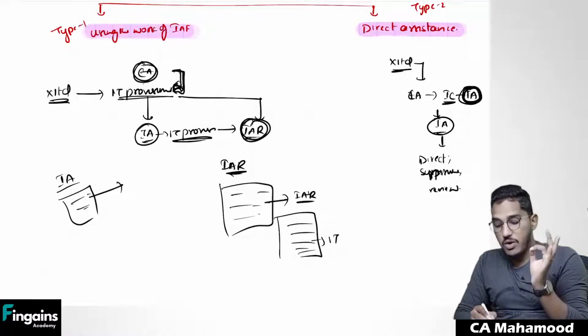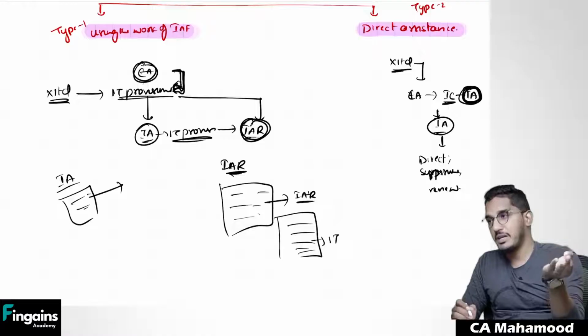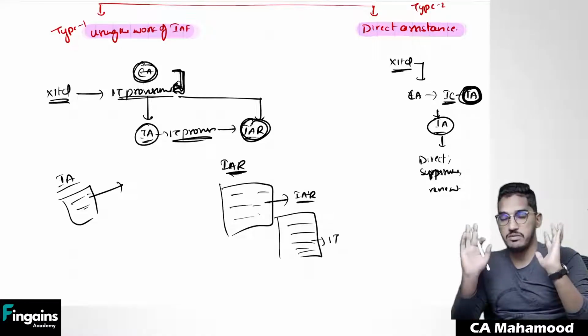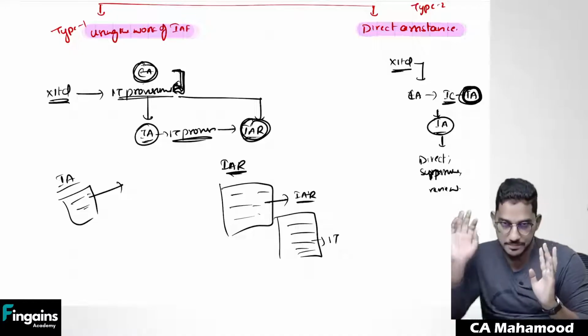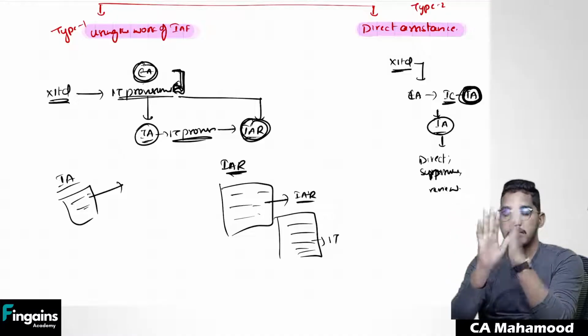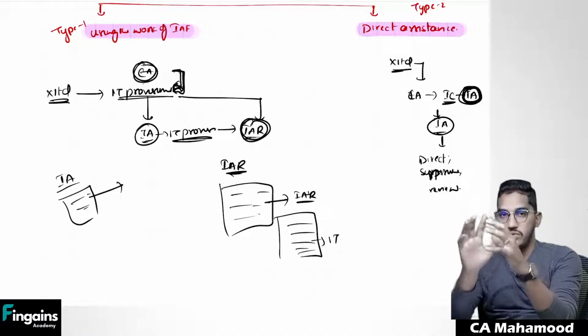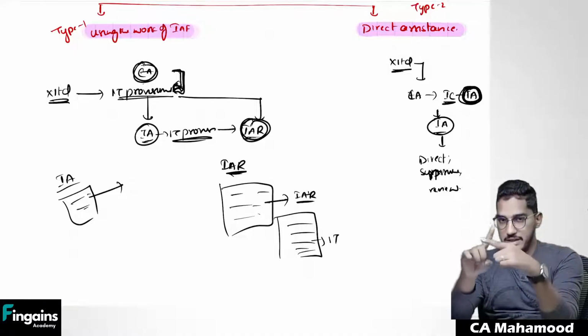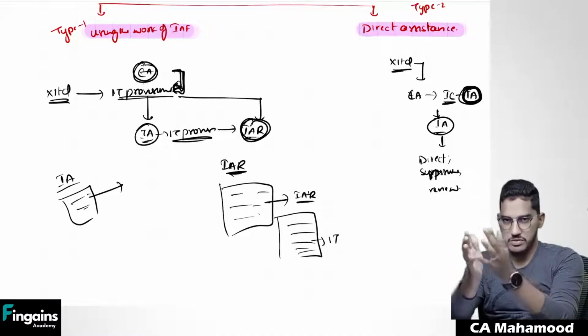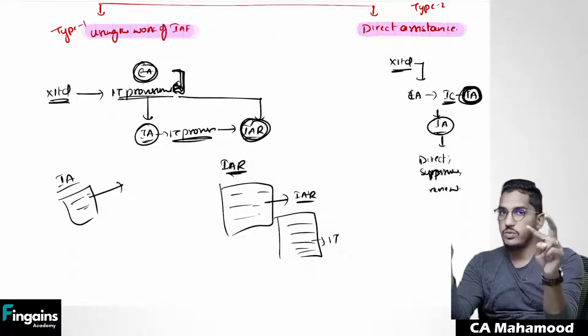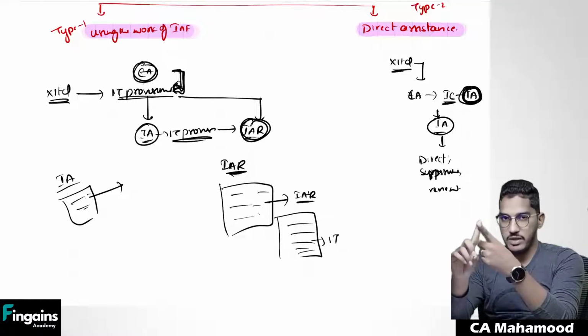Whereas if you are already using the work which is performed by internal auditors, that is simply if you are referring to the internal audit reports, that we call type 1 work, which is using the work of internal audit function. If you are able to understand this too, then the standard has been mostly completed. So what is the summary till now? Whatever we have discussed, yes, external auditor can make use of the internal auditor's work. It is not a compulsion. It is up to the choice of the external auditor. And if at all he wants to make use of the internal auditor's work, he can do it in two ways. Number one, using the work of internal audit function.